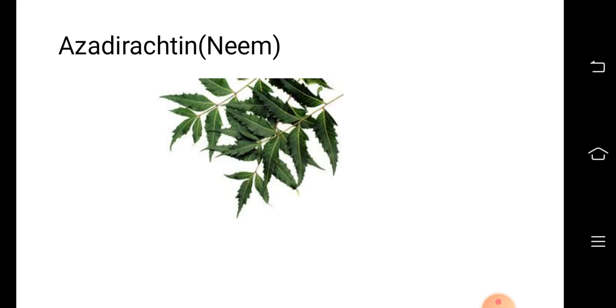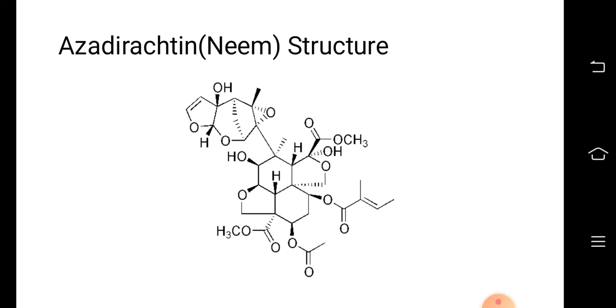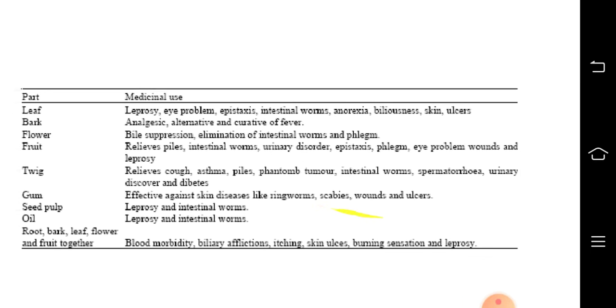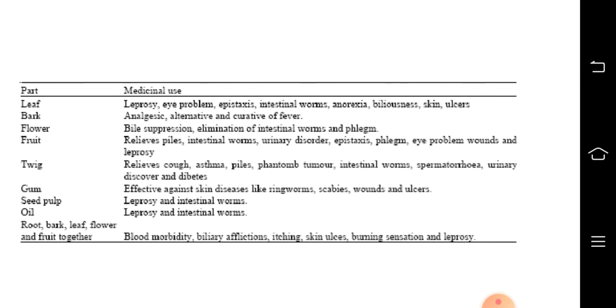Azadirachtin is neem, very famous. We all know what is neem. But the structure is little intricate, little complicated. Not expected to reproduce, but should know. The medicinal uses of neem are so many, right from the leaf, bark, flower, fruit, twig, gum, seed pulp, oil, root, everything is important. So going to the leaf of neem, it is used for leprosy, eye problem, epistaxis,